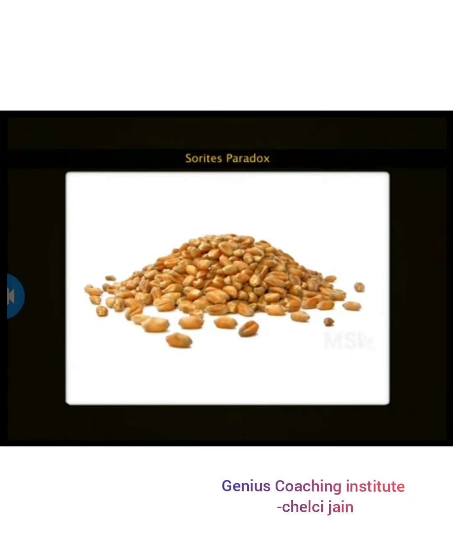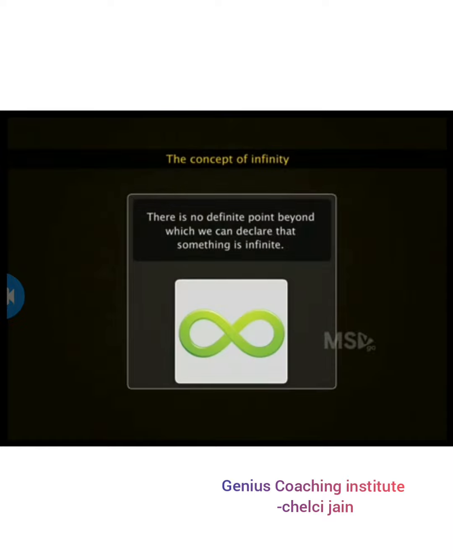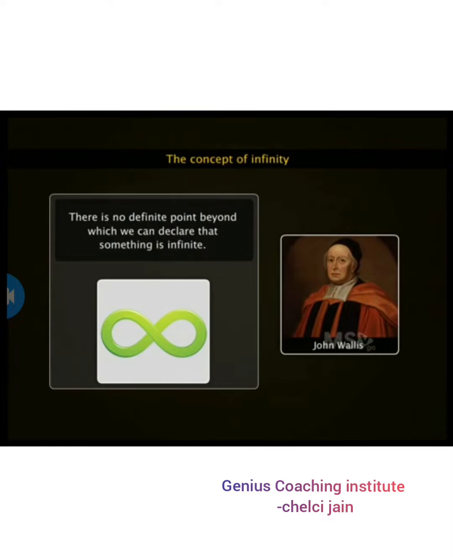The name Sorites is derived from the Greek word soros, which means pile or heap. Similarly, there is no definite point beyond which we can declare that something is infinite. We loosely say that something is infinitely large. The concept of infinity was first given by British mathematician John Wallis in the year 1655.